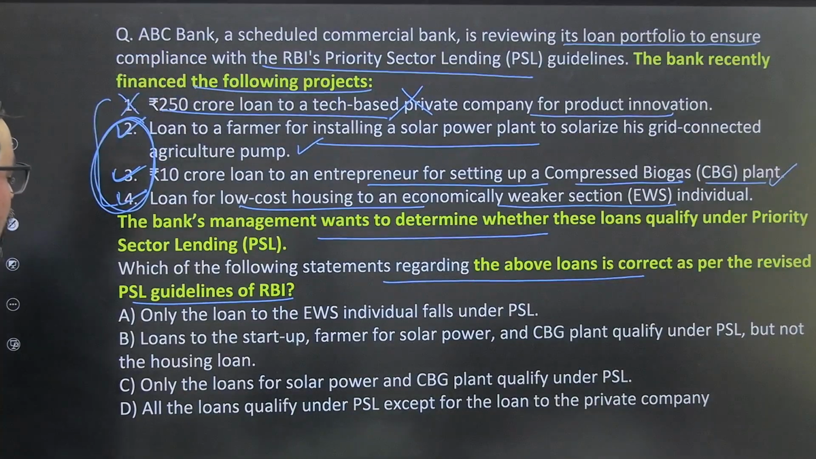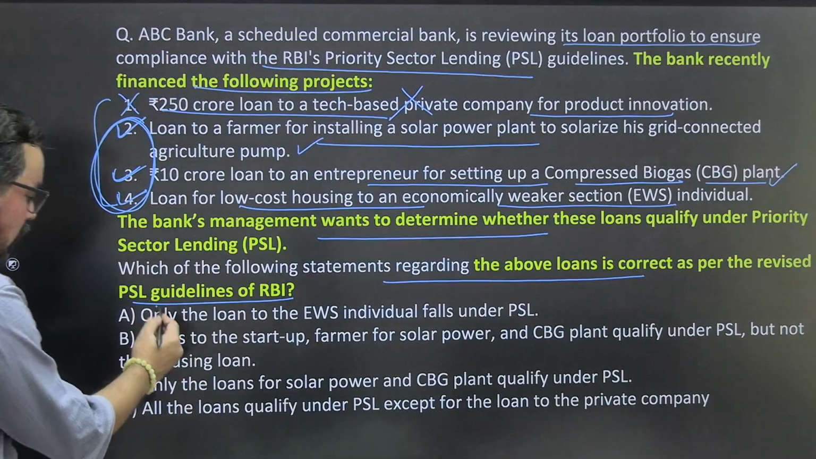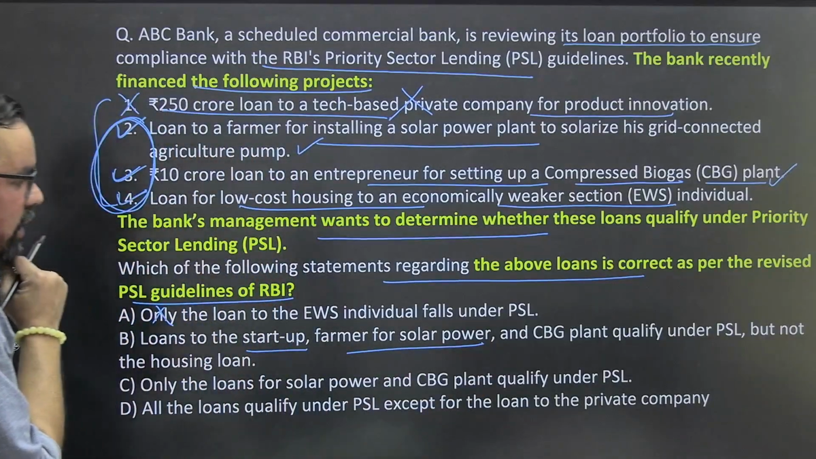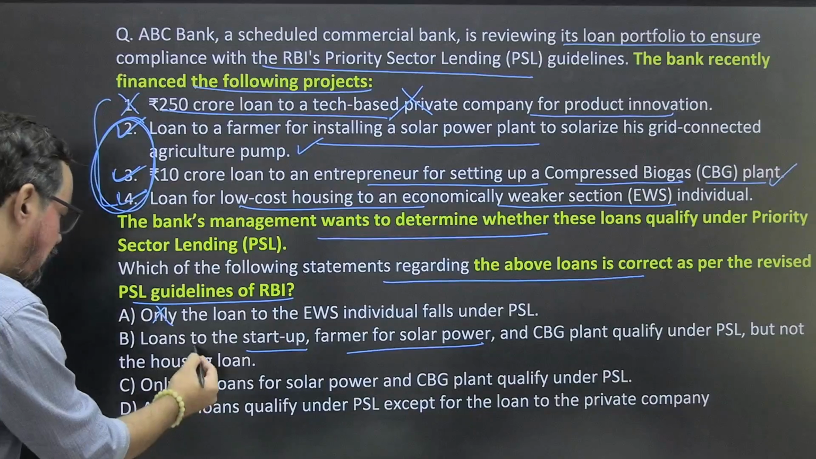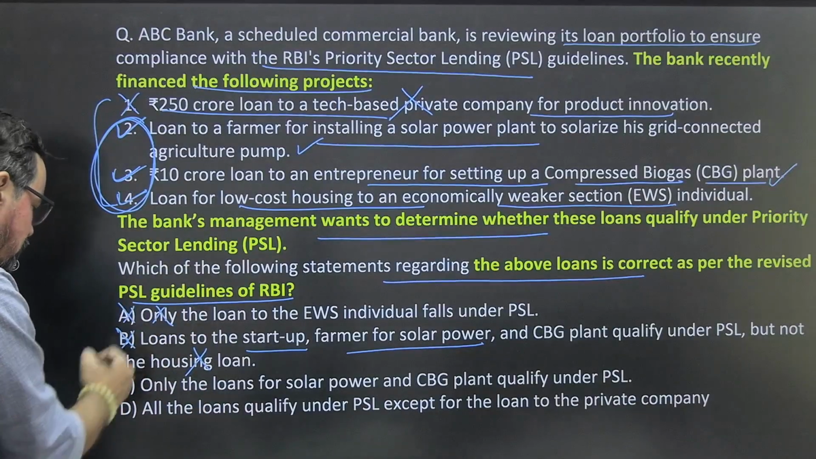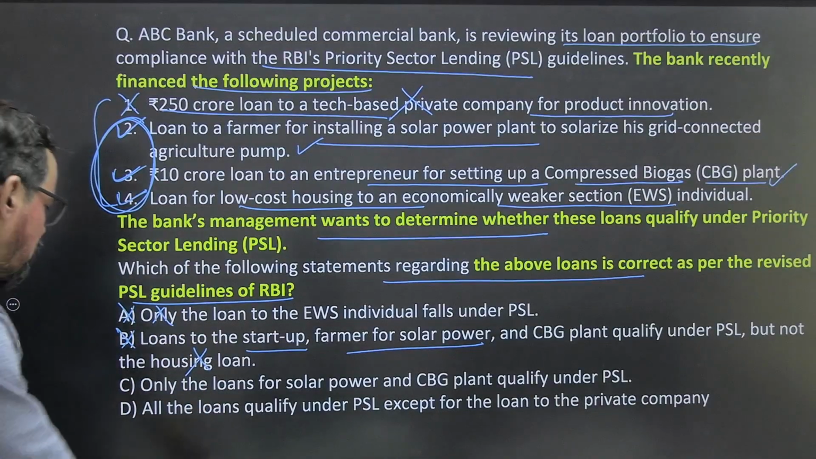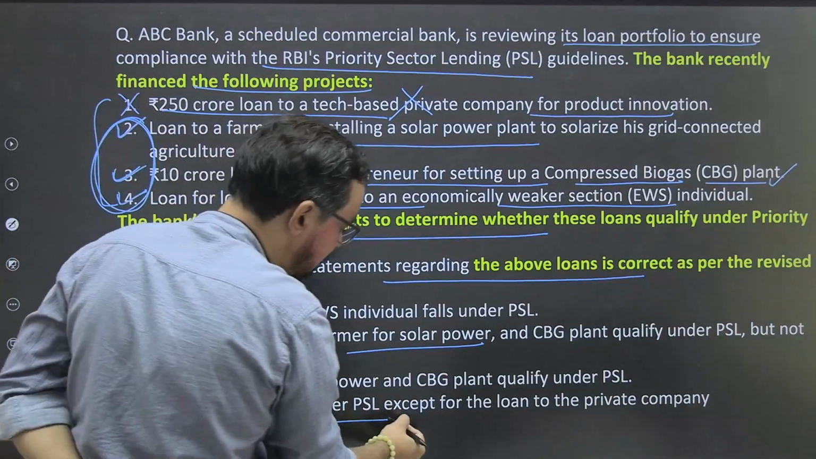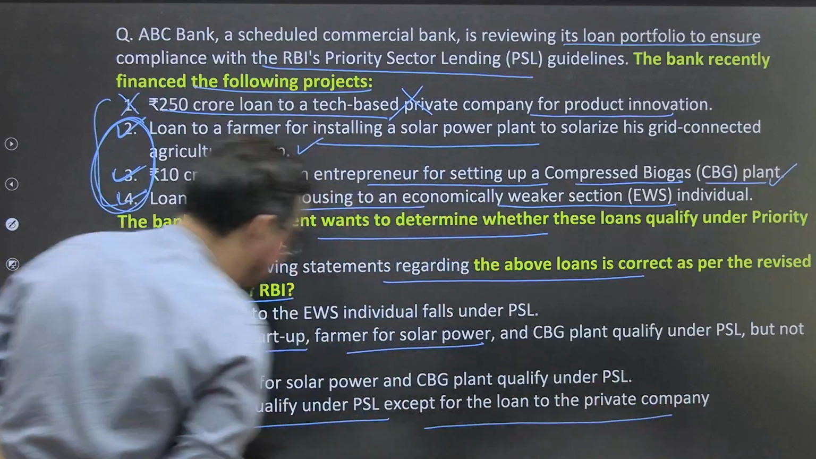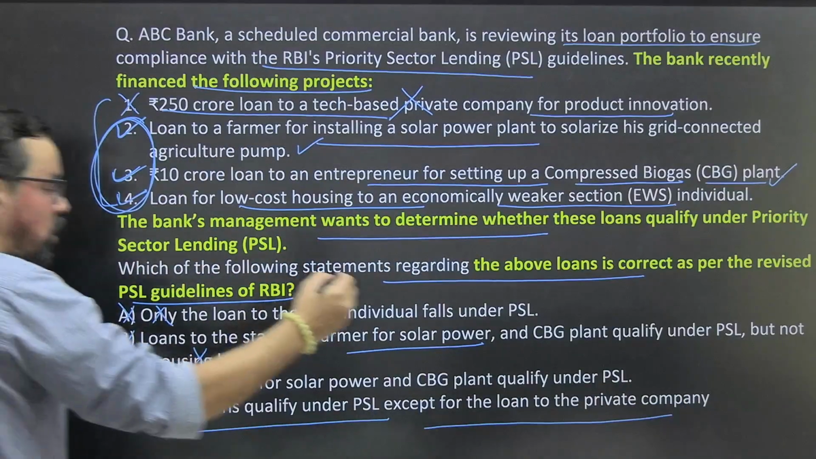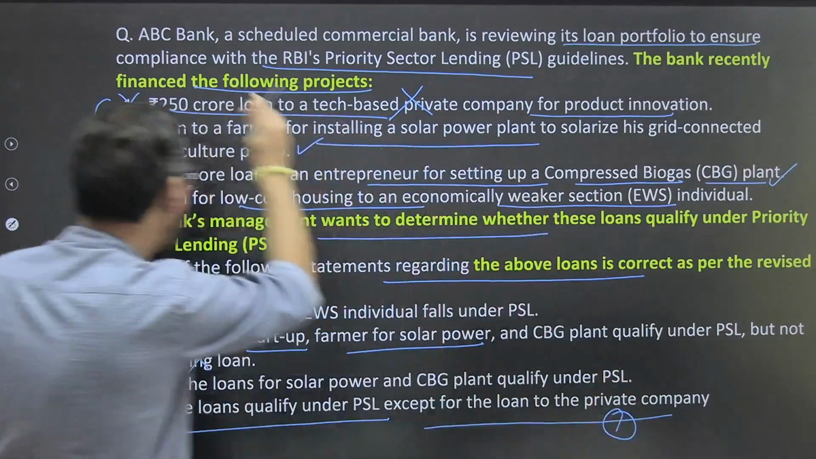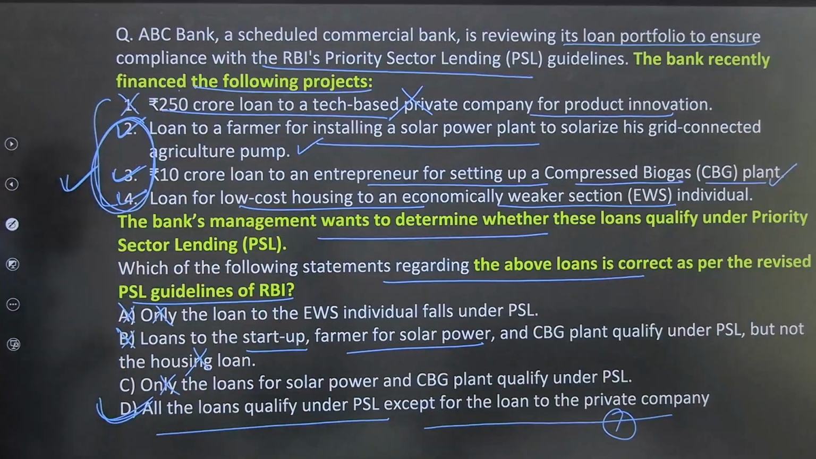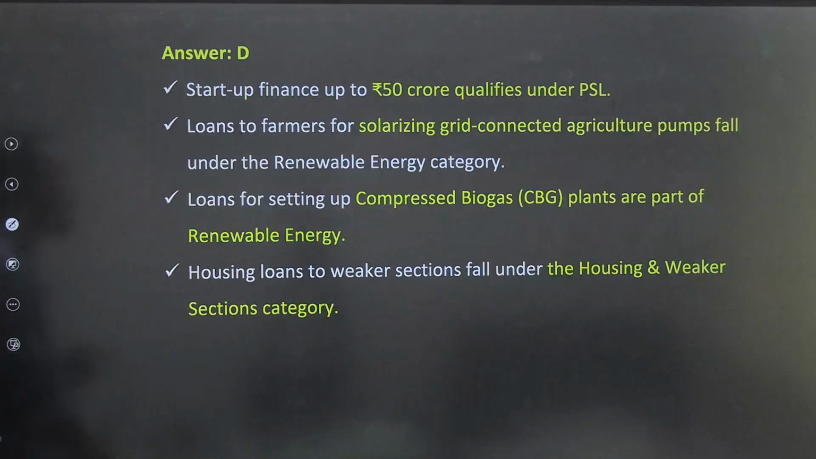Only the loan to the startup farmer solar power and CD plant, but not housing loan. No, housing is also part of this, so this is also wrong. Only the loan for solar. No, we have other also. All loan qualify under PSL except the loan to the private company. Yes. Private company means your statement one, statement one is not. The other all three they generally get covered under this particular one. So option D will be right answer for this particular one.